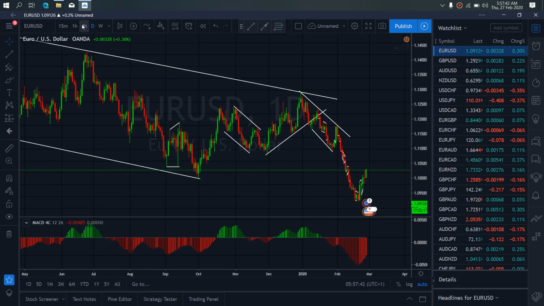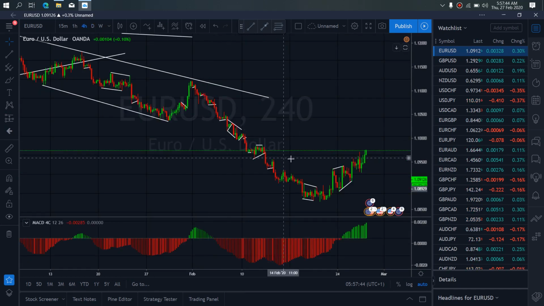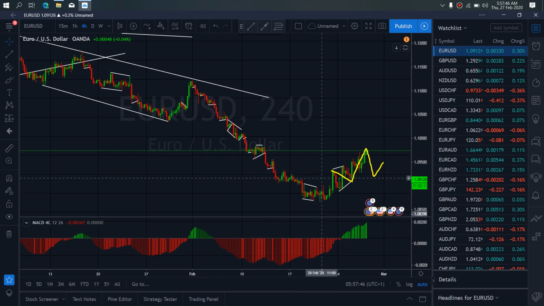So if we zoom to 4-hour time frame on euro dollar, on the 4-hour time frame, we see they give us this flat here where they resume this climb. So want to watch for a bigger flat and then a continuation of the buy momentum.